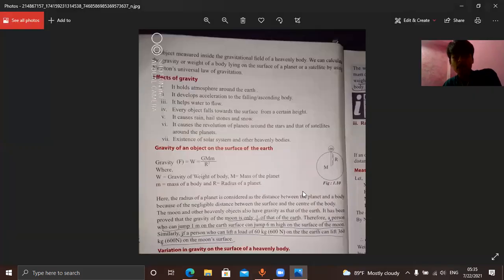We have known that again. Whatever we measure about gravity is also a kind of weight. Therefore, gravity is the total weight. That's the definition: gravity is the total weight of an object measured inside the gravitational field of a heavenly body.